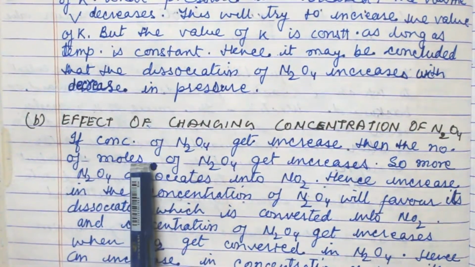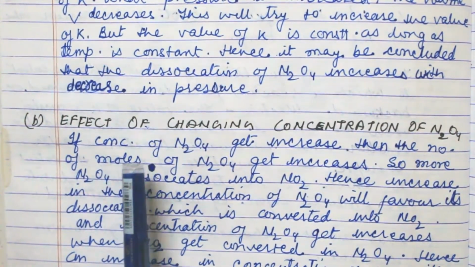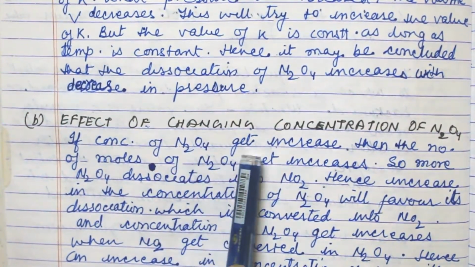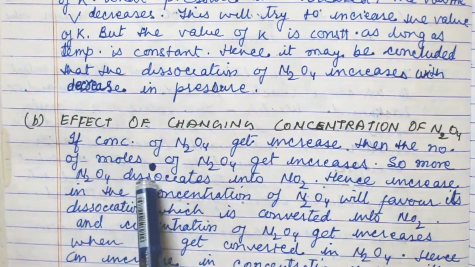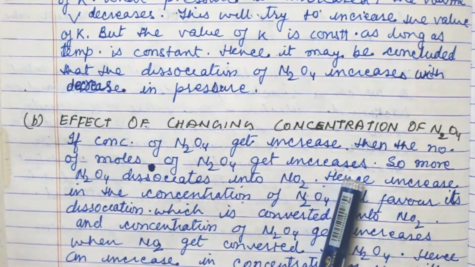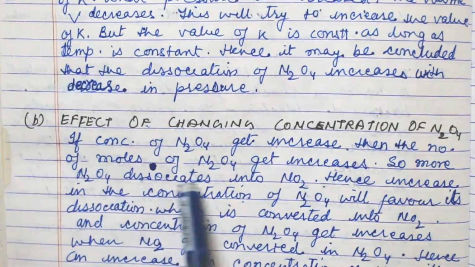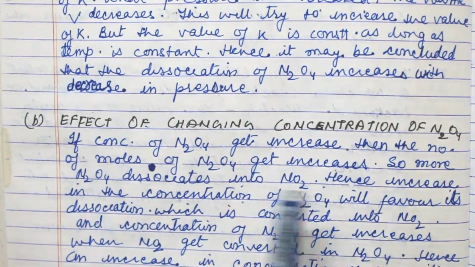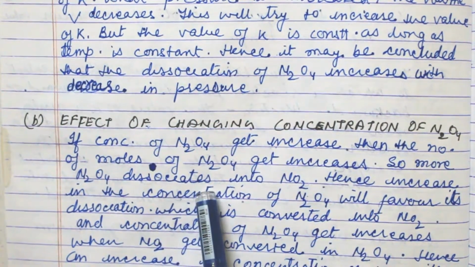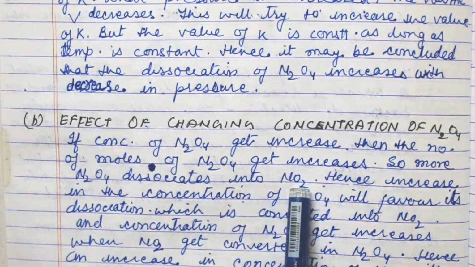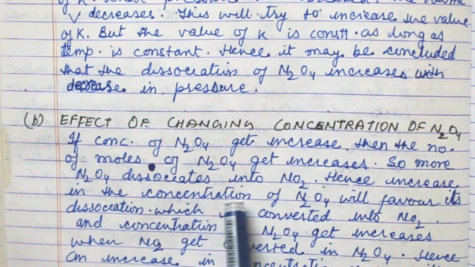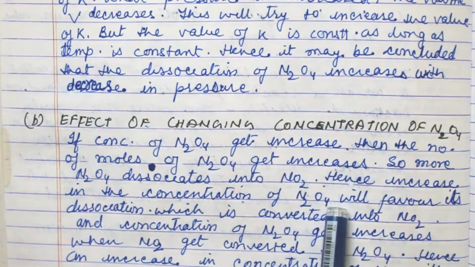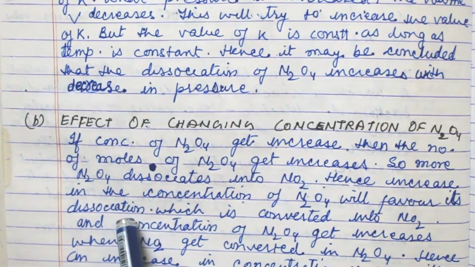If the concentration, that is the number of moles of N2O4, increases, it means the molecules of N2O4 increase. So more N2O4 dissociates into NO2, hence increase in the concentration of N2O4 will favor its dissociation.